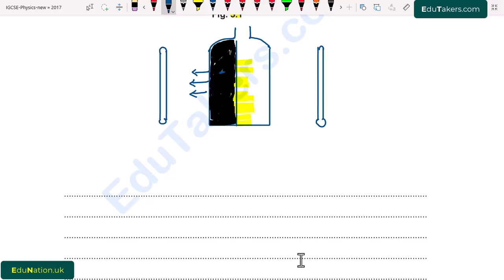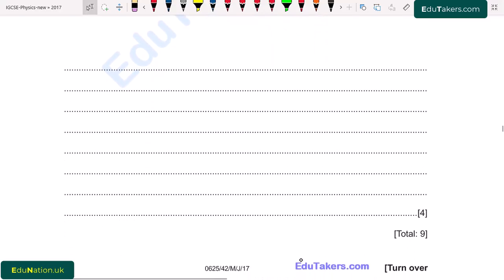So I write here, first of all place hot water in the bottle, and measure the initial temperature of water.